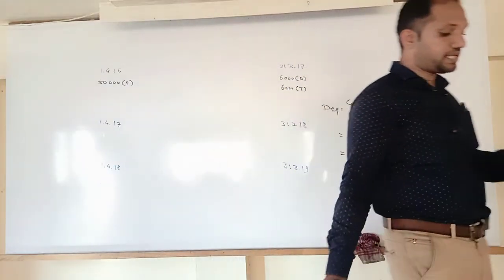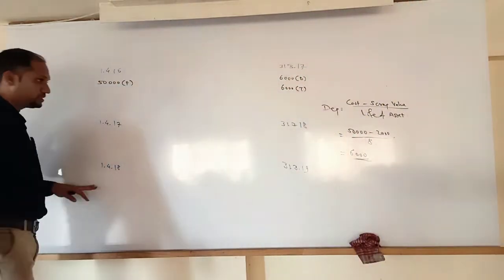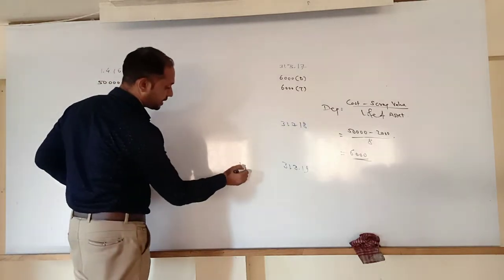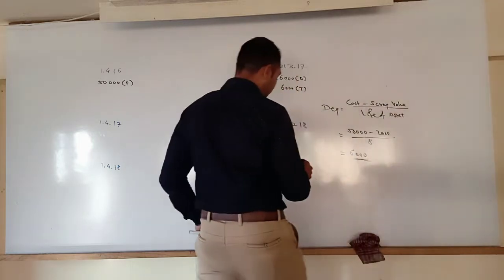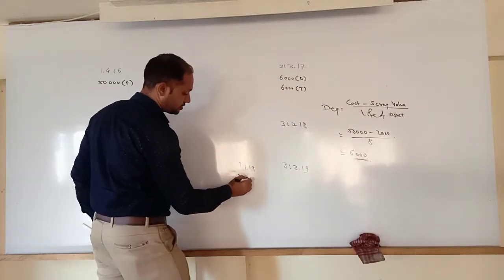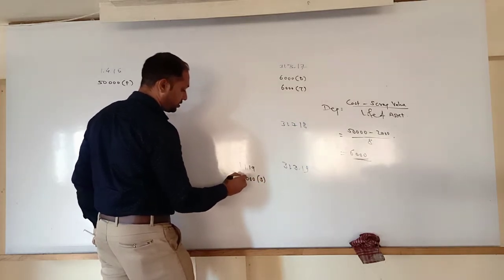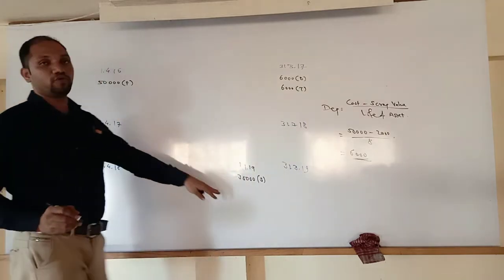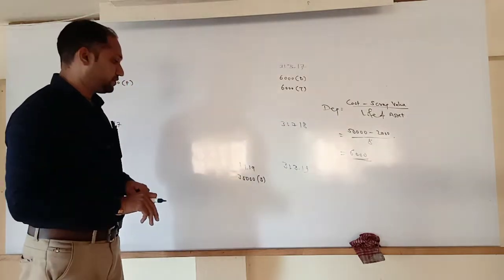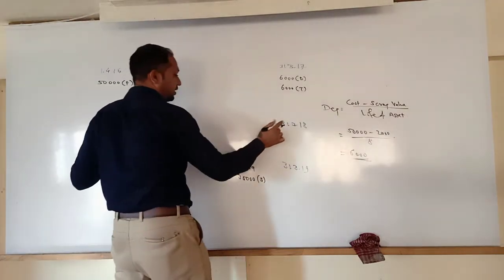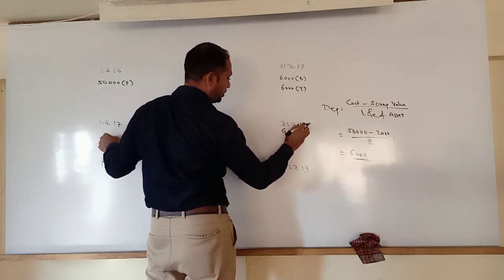And again they said the equipment is sold on 1st January 2019. 35,000 is the selling price. Hence there is only one equipment. No need to write the original cost here. This only we sold. Now, for the second year, there is no transaction, no asset purchased, and no asset sold.